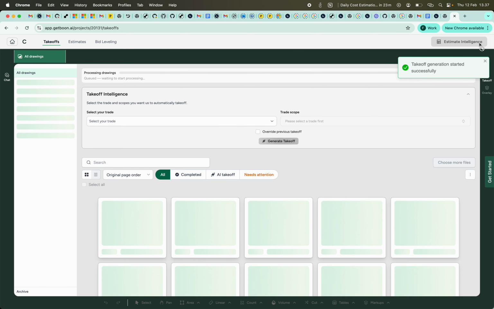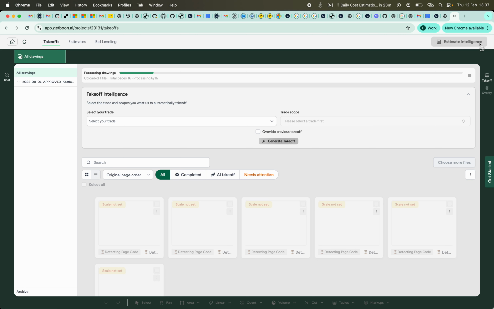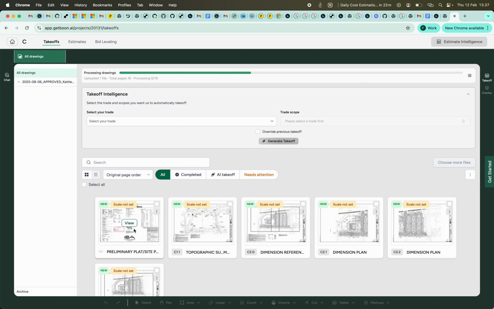And after its success, it will go into this takeoffs PDF, and it will be split and processed and extracted, and by the time it is still grayed out, it is not complete. By this, it is already complete, and we will try the stop button.